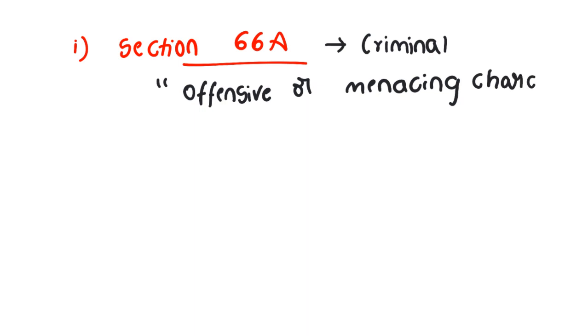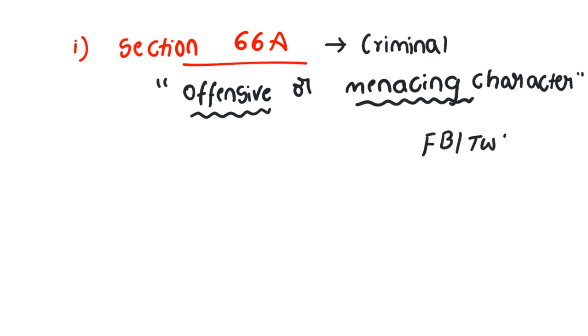Clear? So menacing character. Sir, what is menacing character? Menacing means something very dangerous or very offensive is considered menacing, or simply menace. Intermediaries, for example, are Facebook, Twitter, Instagram, where they provide their platform to express your views, right?